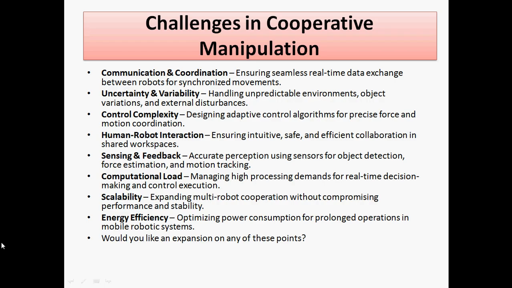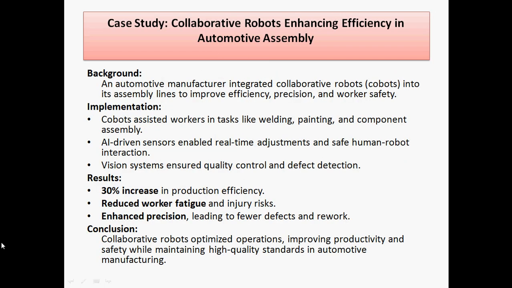The next is computation load. More computing power is required for taking real-time decisions, so more computation power is required for execution to be possible. That is why these challenges are faced in collaborative or cooperative manipulation. The next is energy efficiency. More power is consumed, especially in prolonged operations, so it is more challenging at this point. So this is about the challenges faced in a robot system.